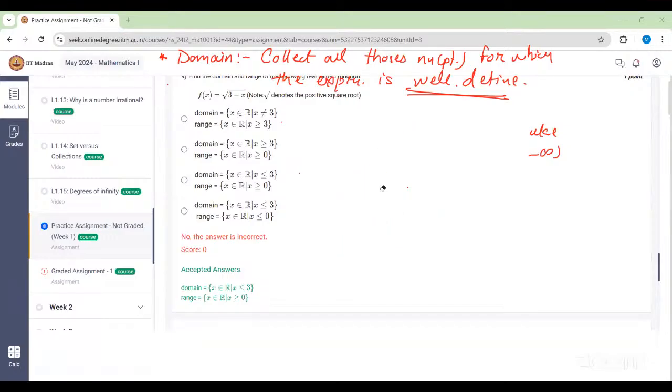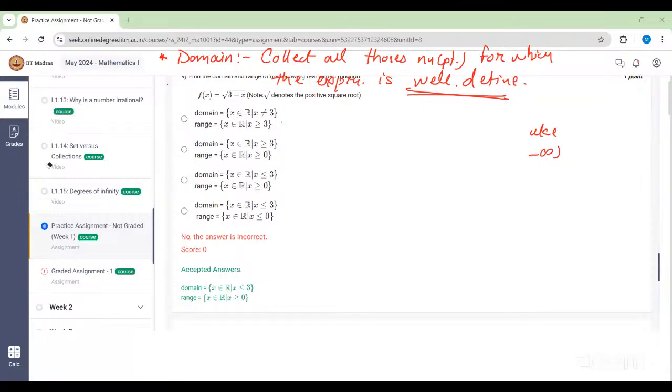Excuse me, ma'am, you picked the fourth option, I guess. The second one: x cannot be less than 0. No, the third one: range is greater than or equal to 0 and x is less than or equal to 3. That's the thing we have. The third one. I may have ticked this one, but yes, the answer is the third one.